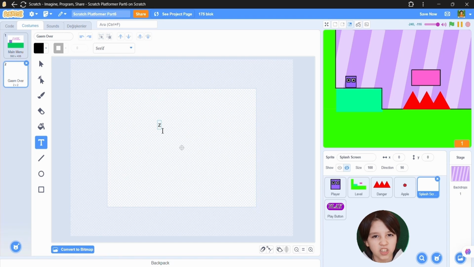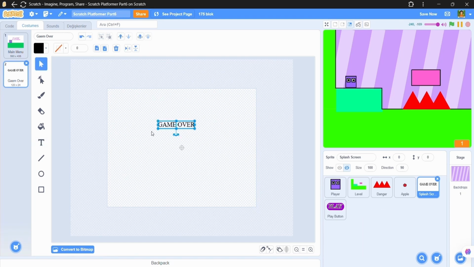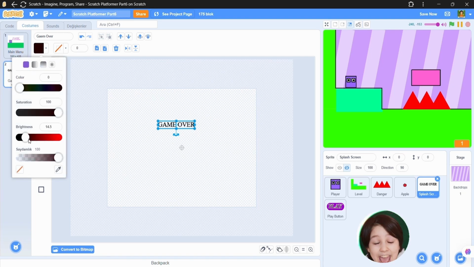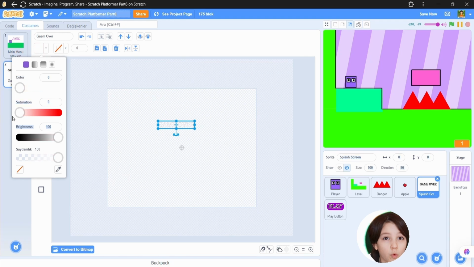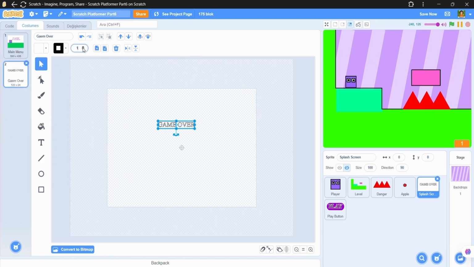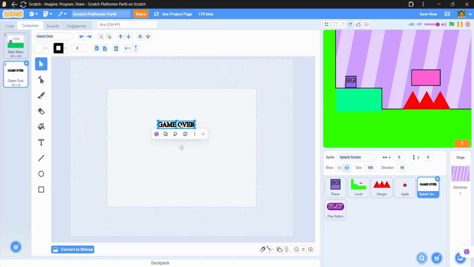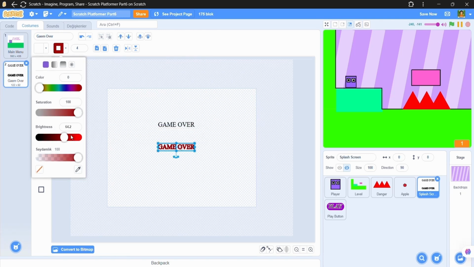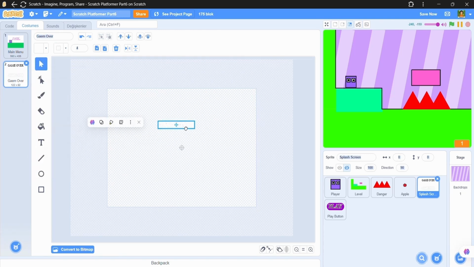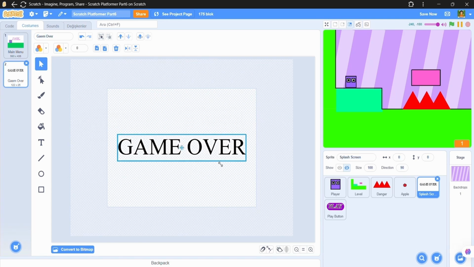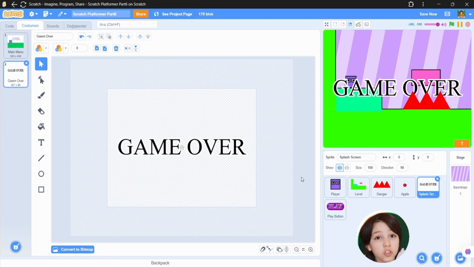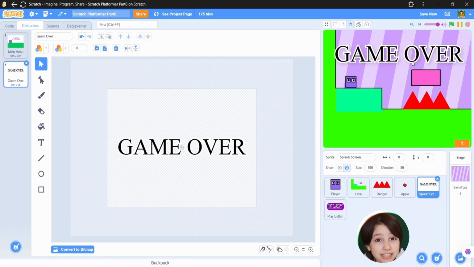So I'm gonna write a nice big text, writing game over. So let's Control G, Control V on top of it, and then make its color white and add a border. So let's show it and choose a new position.